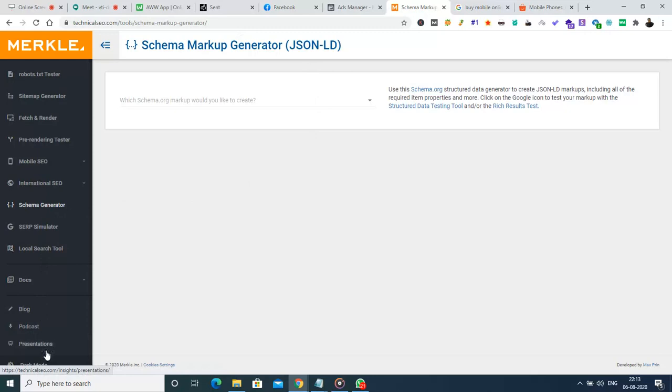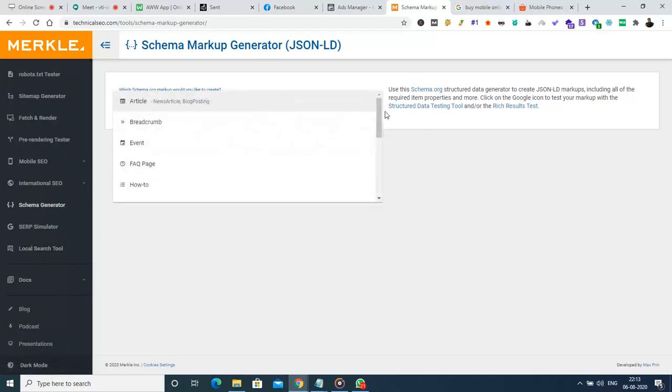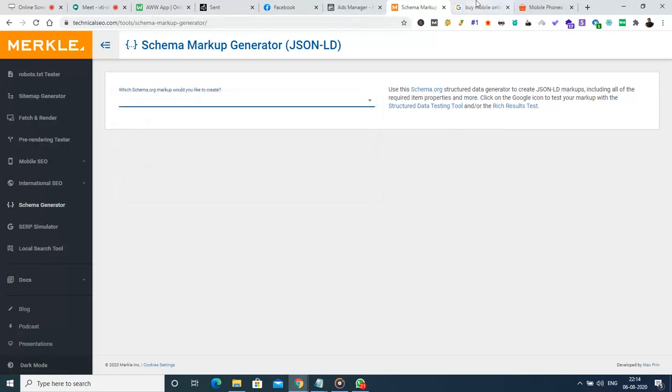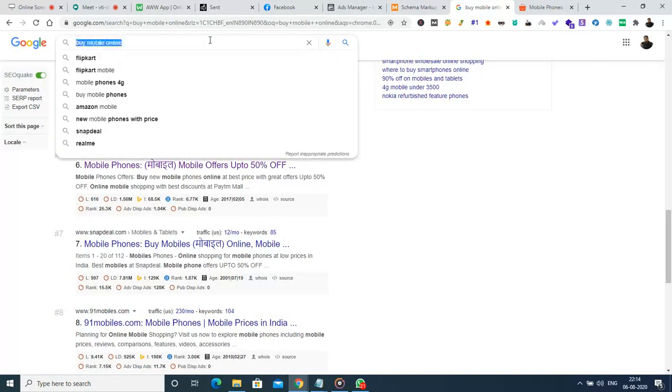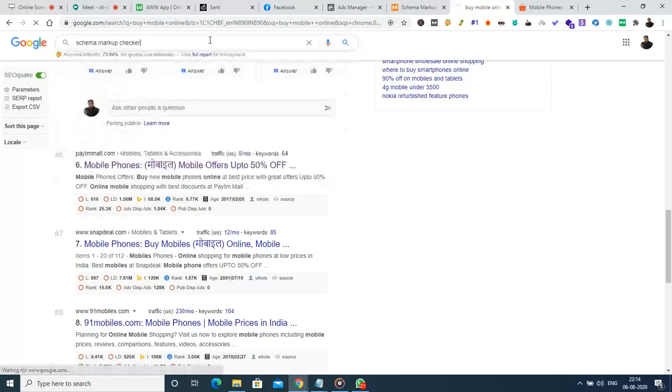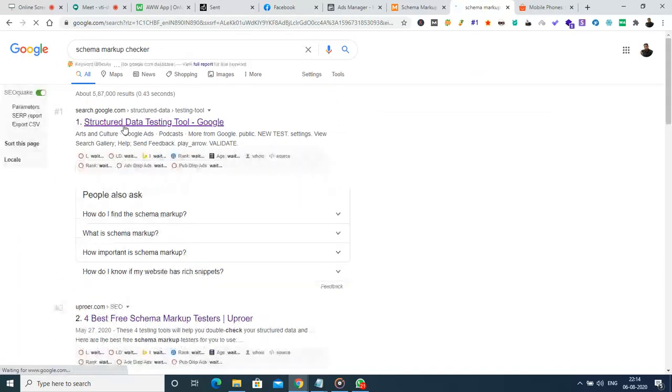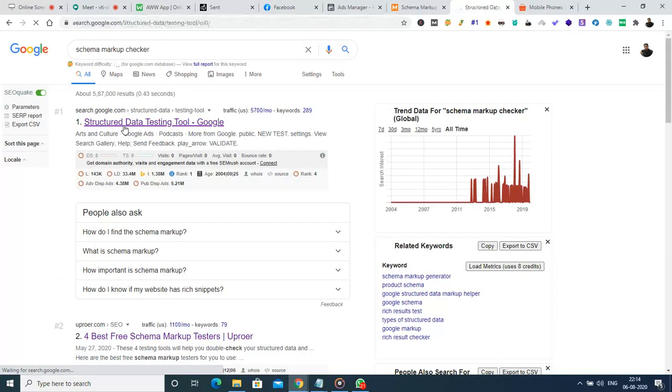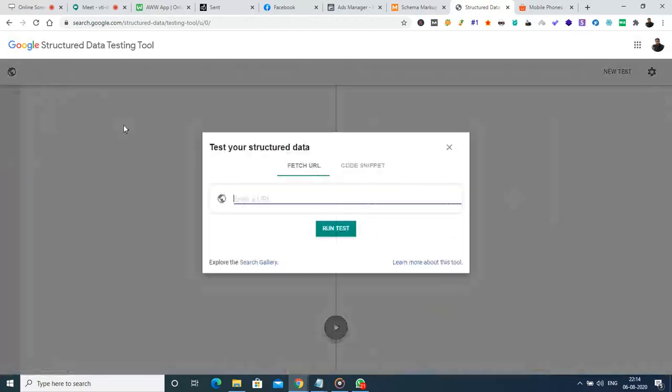We can probably have a schema markup viewer. Anyway, let us have a check. And before that, the Google testing tool. I'm going to enter the URL here and run the test.